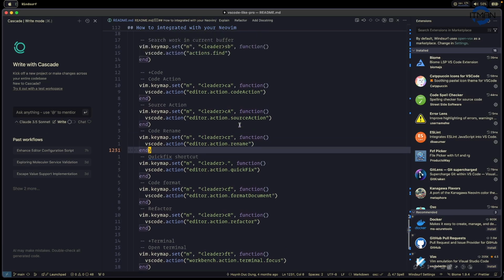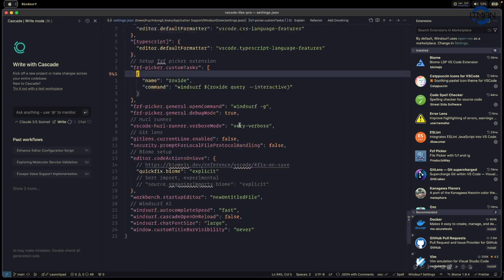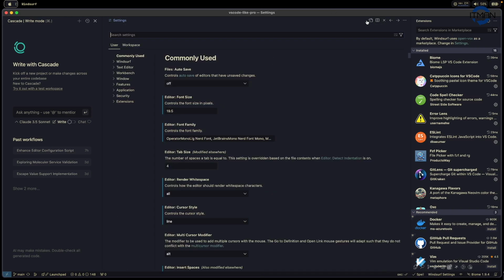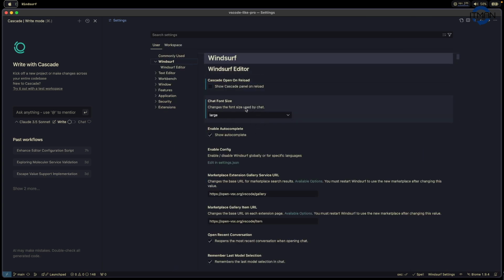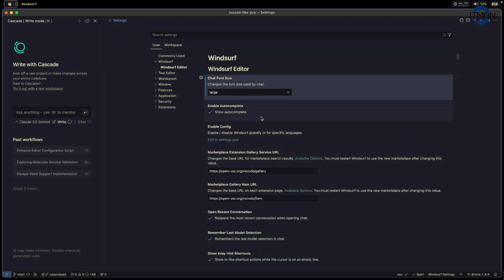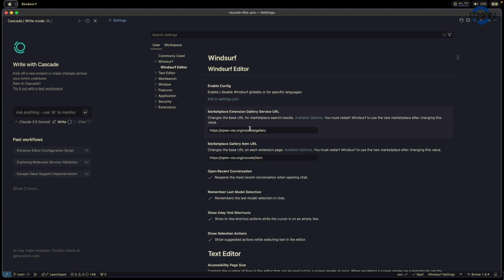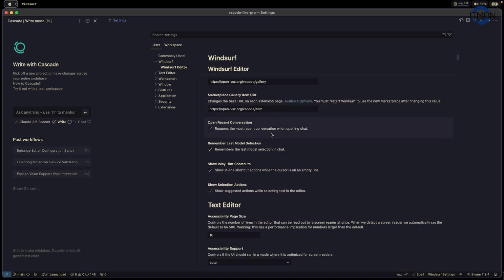If you don't want to modify something, you can go to the settings, and they have a UI. Click on the UI. Now I'm going to click on Windsurf. You have all the settings. If you say you want to open this on the top, you can customize the font size. You can turn autocomplete on, yes. And because this is a fork of VS Code, all the extensions come from open-vsx.org, so all the extensions are there.